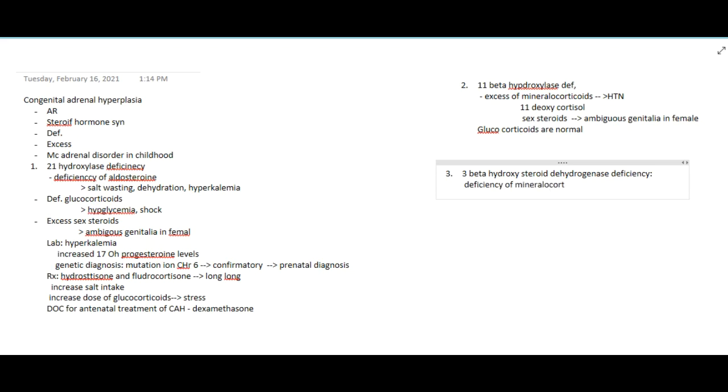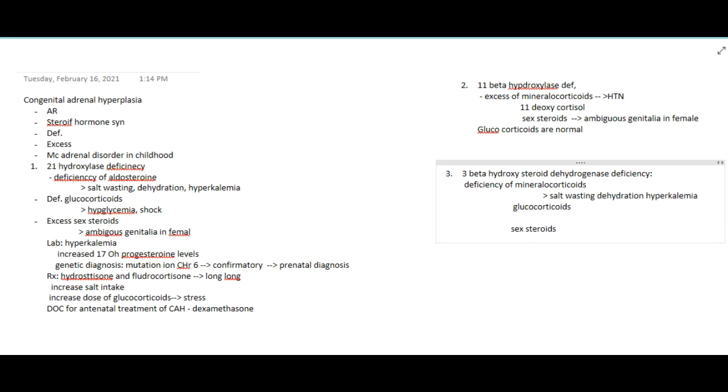Here there is deficiency of mineralocorticoids, deficiency of glucocorticoids, and also deficiency of sex steroids. Whenever there is deficiency of mineralocorticoids, this will lead to salt wasting, dehydration and hyperkalemia.